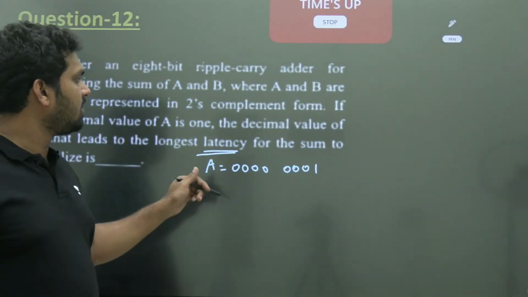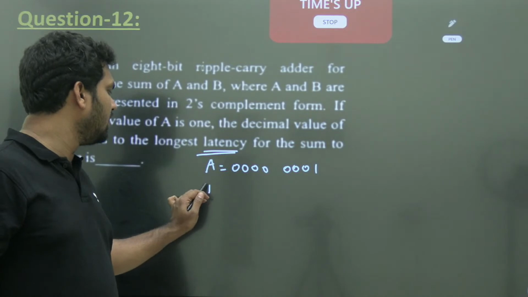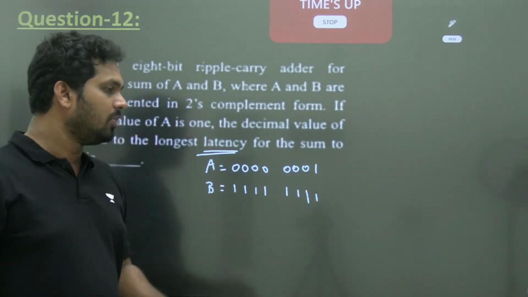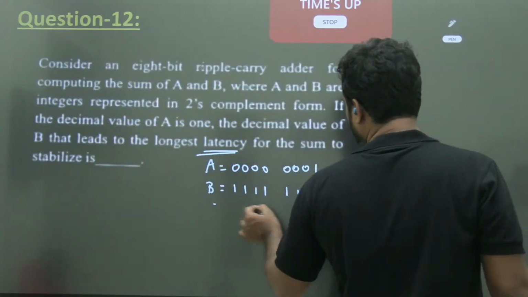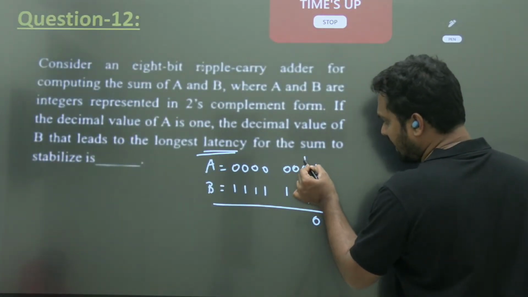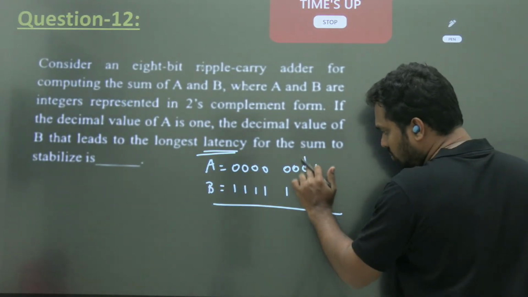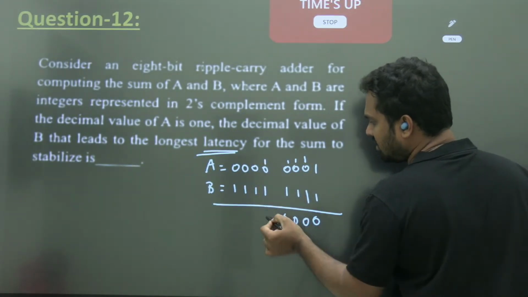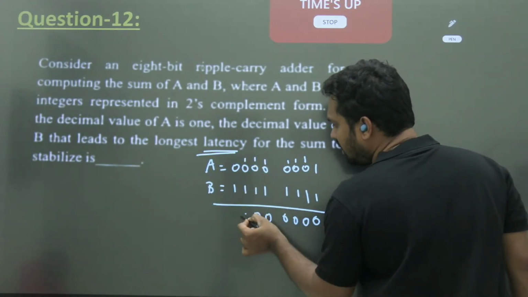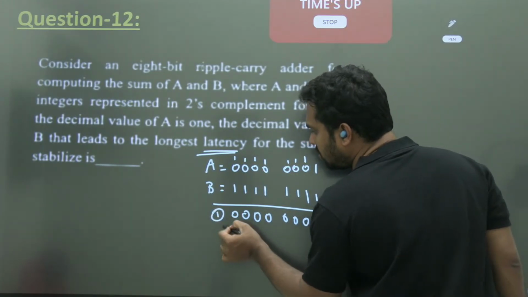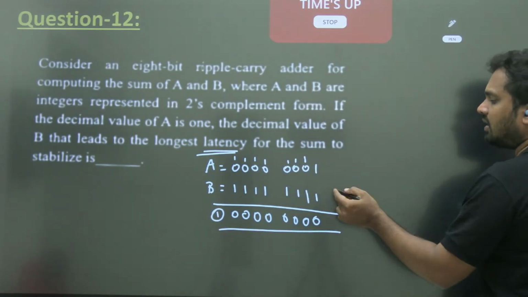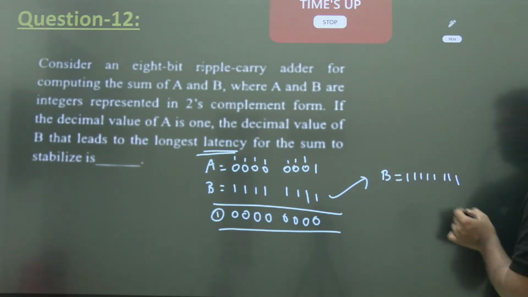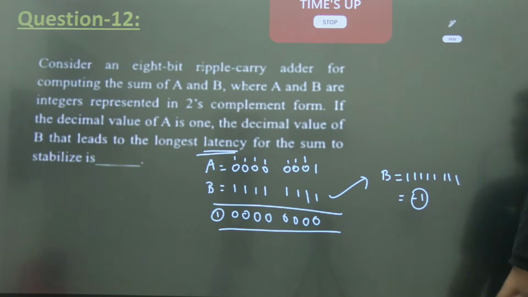So which input will take more time while doing the addition? B equal to 1 1 1 1 1 1 1 1. Because इस case में क्या होता है ना? First you should do the addition, you get the sum and carry, next को लेते देते हैं. इसके बाद ये दोनों ऐड करना, फिर कैरी यहीं पे देना, ऐड करना कैरी देना. ये प्रोसेस कंटिन्यू होके यहीं पे आउटपुट आना चाहिए. इसमें बहुत ज्यादा टाइम लगेगा. So what is its value? B equal to 1 1 1 1 1 1 1 1, so its value is equal to -1 in the decimal.